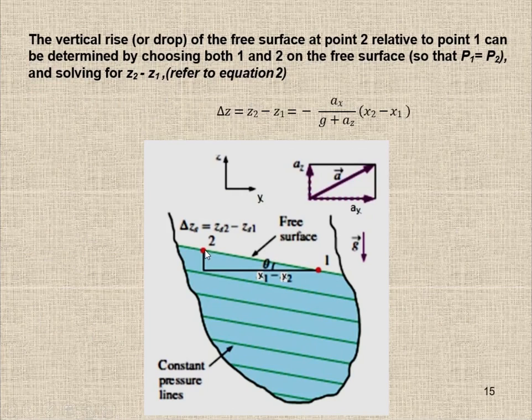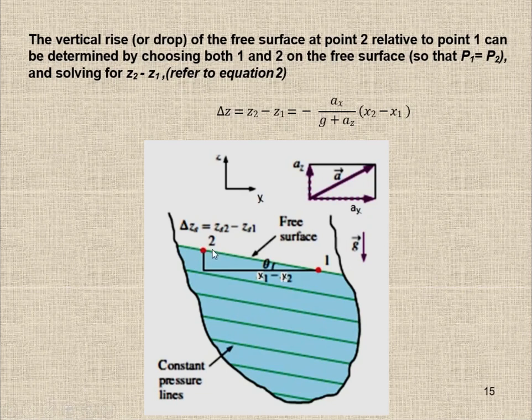If you want to calculate the length between point 1 and point 2, here you can see the vertical rise or slope of the free surface at point 2 relative to point 1 can be determined. That means we can determine this theta by choosing point 1 and point 2 on the free surface. If I take both on the free surface, what will happen?